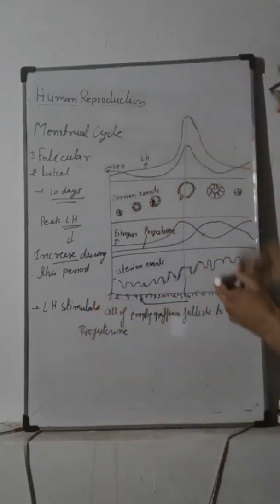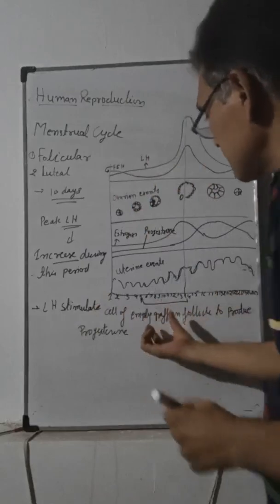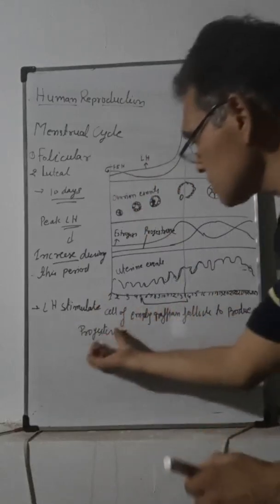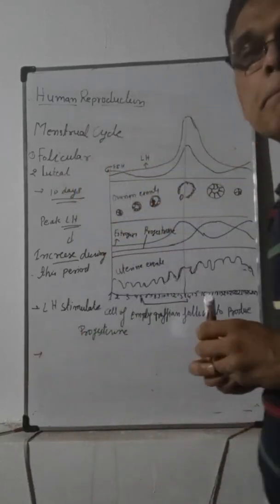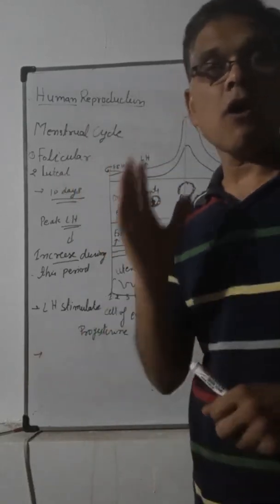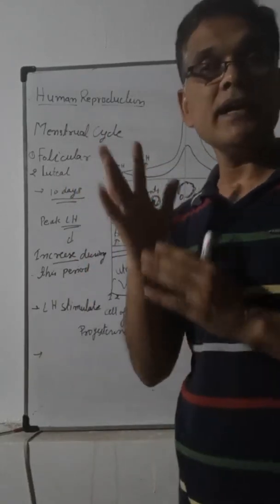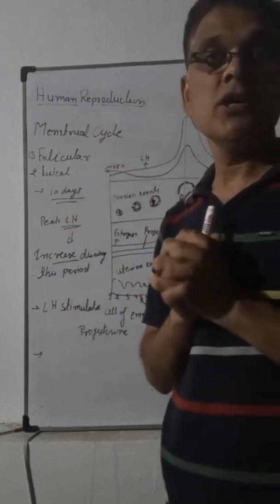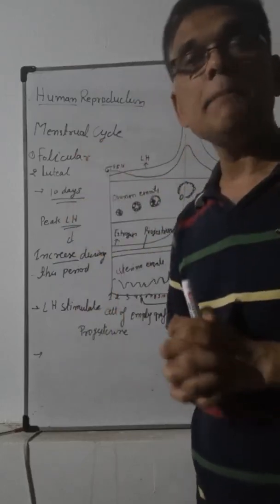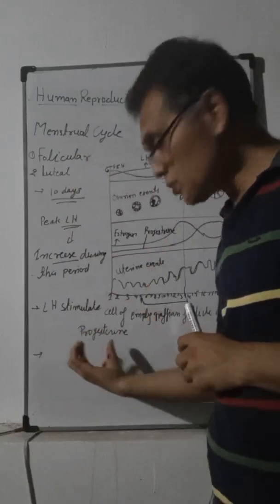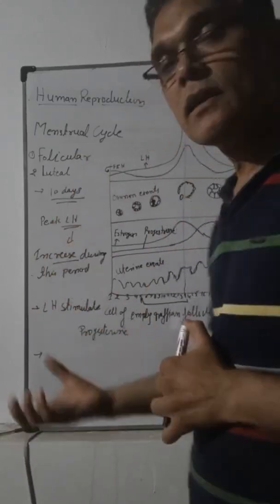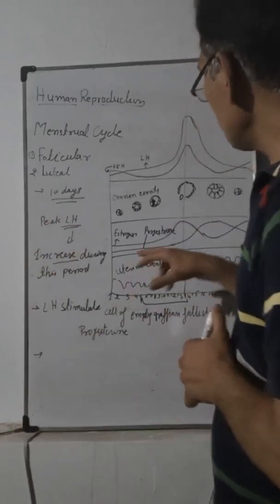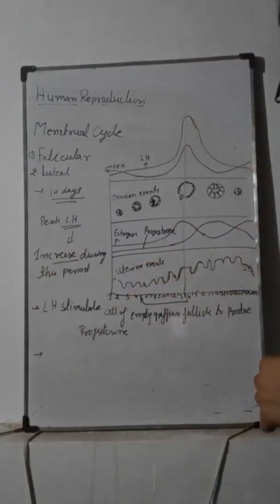Progesterone hormone means this LH stimulates the empty cells of Graafian follicles to produce progesterone hormone, and progesterone hormone maintains the lining of the uterus. They maintain the endometrium lining of the uterus, and that also helps in the implantation. Progesterone also helps in the implantation of the zygote and also maintains the uterine wall.